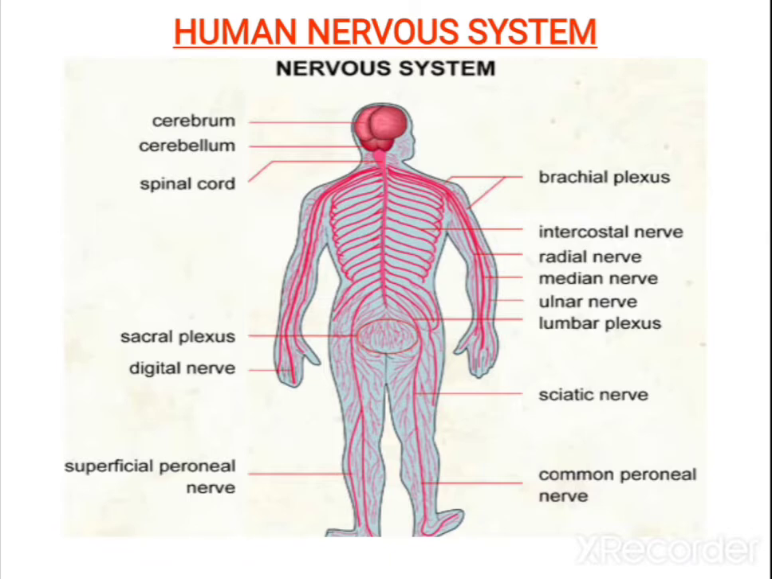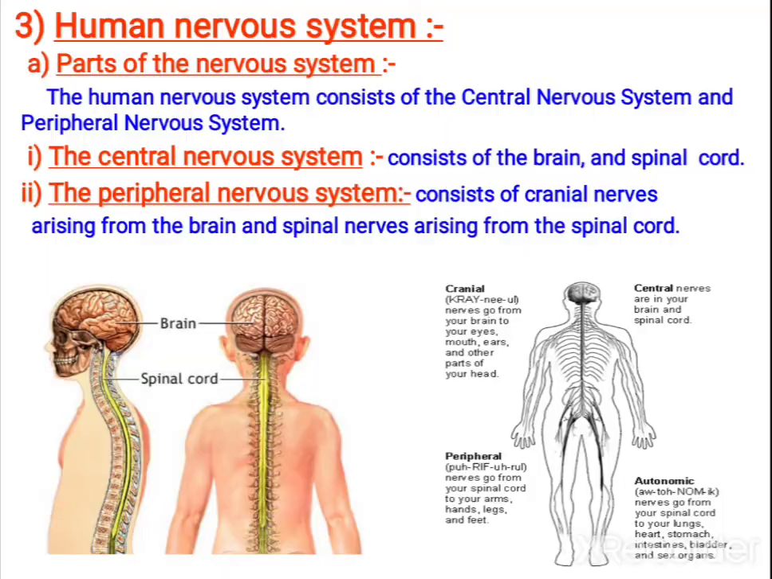So this is nervous system. You can see brain, then spinal cord. You can see these structures. These all are nerves. Altogether, it is constituting your nervous system.